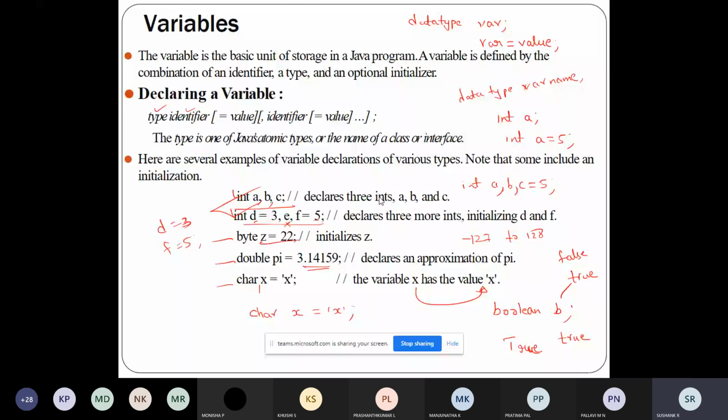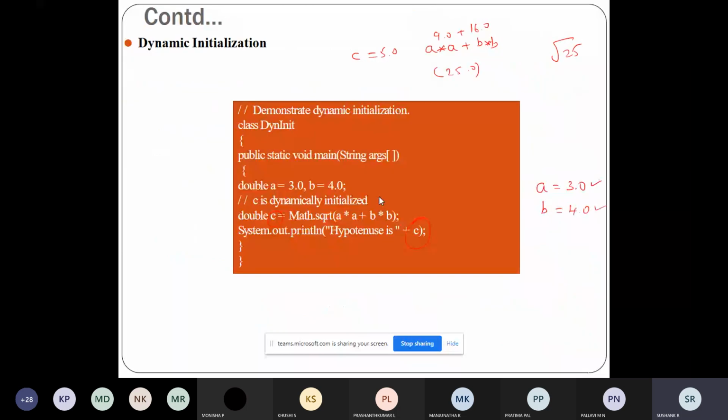One is static initialization, where you are assigning a constant to a variable. In our example, I'm assigning d with 3, f with 5, z with 22, pi with 3.14159, and character x with the value 'x'. The second one is dynamic initialization, where you're assigning a value to the variable c through an expression: calculating a star a plus b star b, that is a square plus b square, and then finding the square root of that. This is the dynamic initialization.